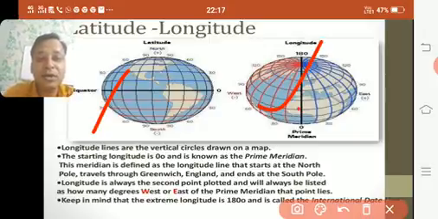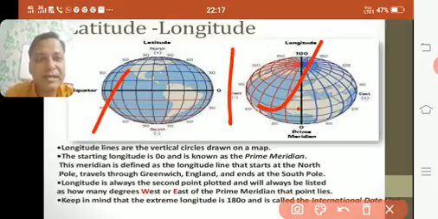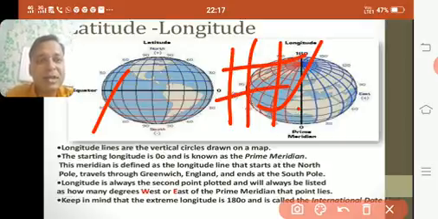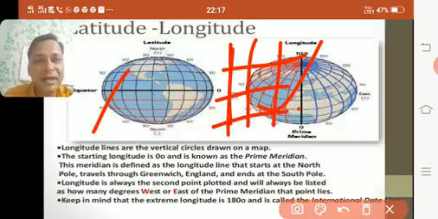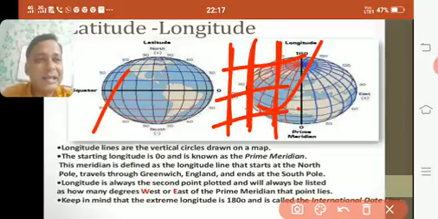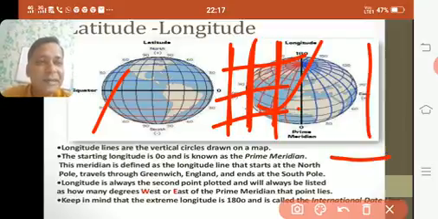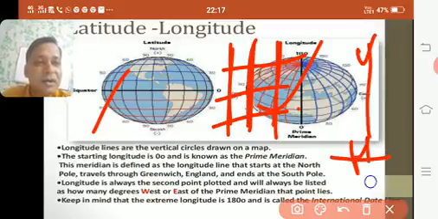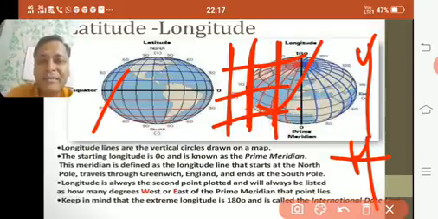So see here, longitude lines are vertical lines drawn on the map. In the map also you can see we have certain lines like this. These are vertical lines, straight, top to bottom. We call it vertical. This is the vertical direction and this is the horizontal direction. So vertical lines drawn on the map are longitudes. The starting longitude is 0 degree and is known as the prime meridian.